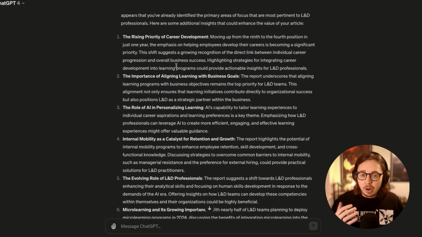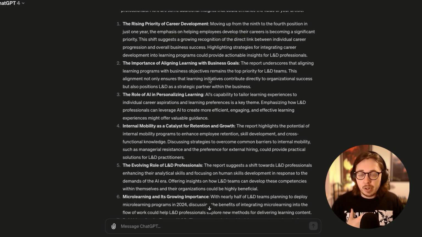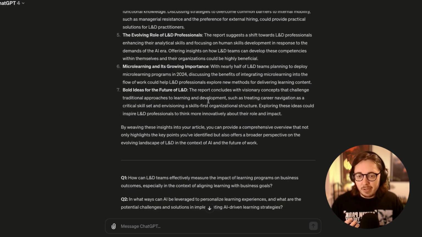Some of them definitely are of interest for L&D as a whole, but not specifically for the angle that I am looking at. But the good thing here is that I've been given a different point of view. I've had stuff highlighted to me that I actually missed from my human review. So that is already a massive tick in terms of helping me to find that stuff if I want to.